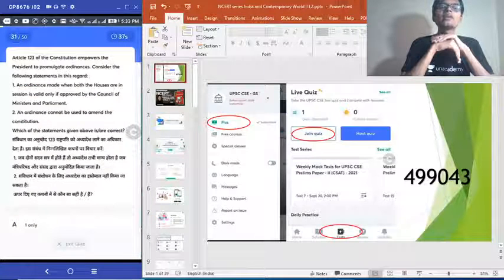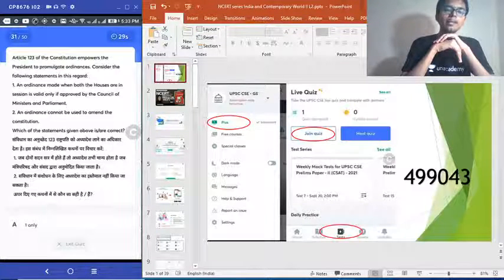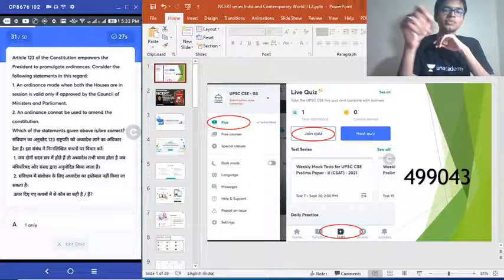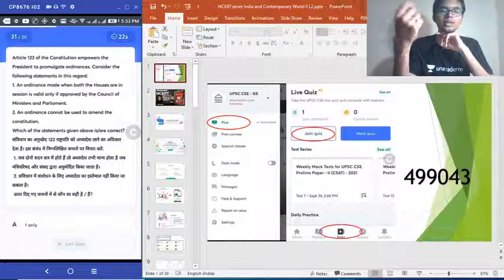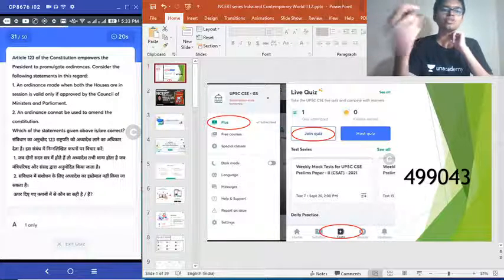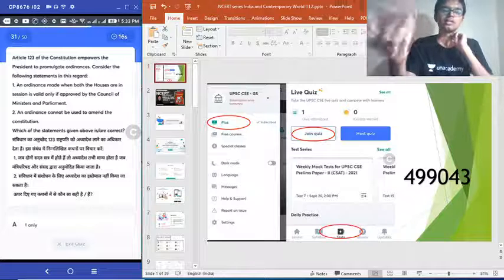Question 31. Article 123 of Constitution empowers President to promulgate ordinances. Consider the following statements in this regard. 1. An ordinance made when both the houses are in session is valid only if approved by the Council of Ministers and Parliament. 2. An ordinance cannot be used to amend the Constitution. Select the correct answer.